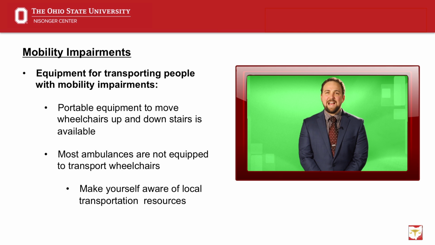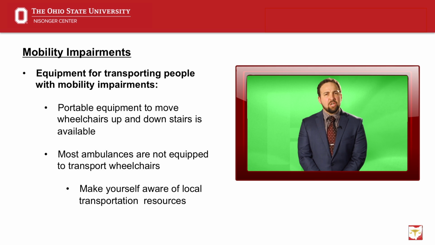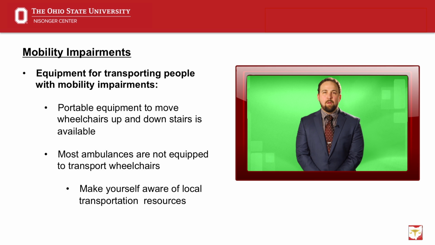There are portable attachments that can be used to transport people who use wheelchairs up and down stairs in their wheelchair. Check to be sure that your ambulance has this equipment on board. Most ambulances are not equipped to transport wheelchairs. Ambulettes are modified vans that are able to transport individuals in their wheelchair. Make sure that your department is aware of local resources which may provide ambulettes. Check our resource list for more information.